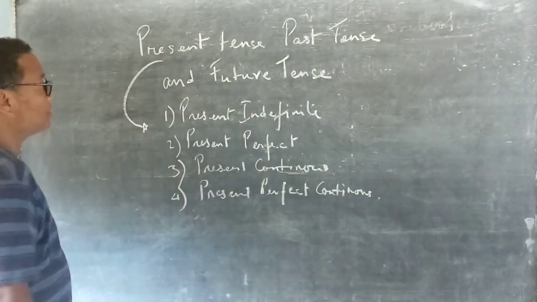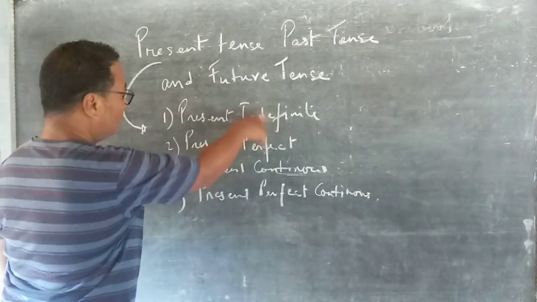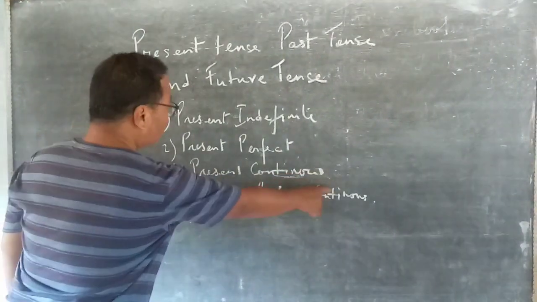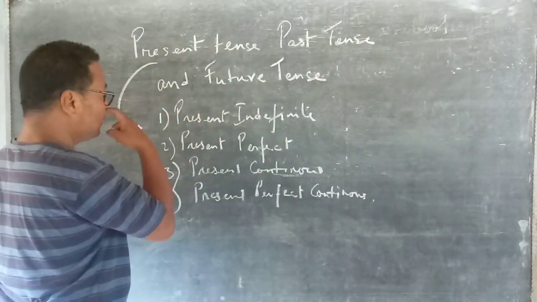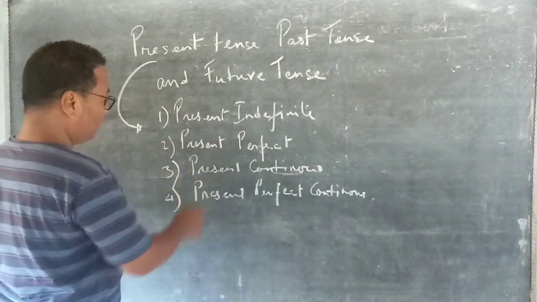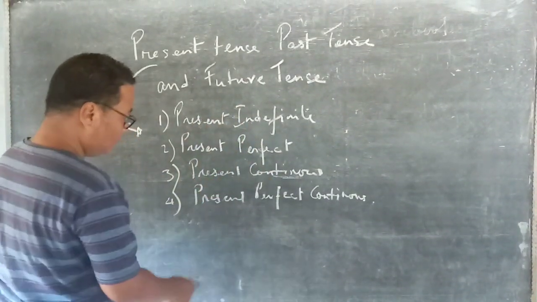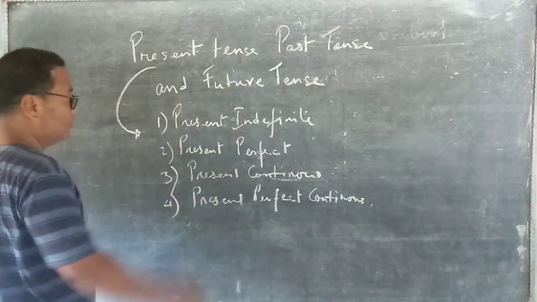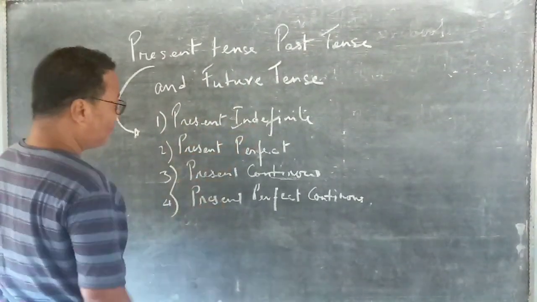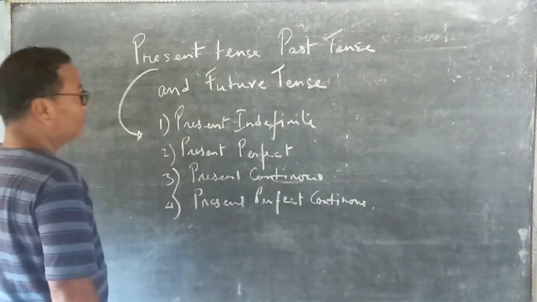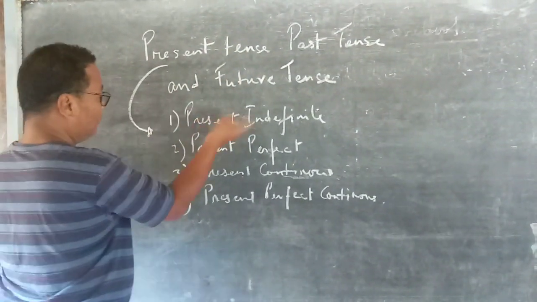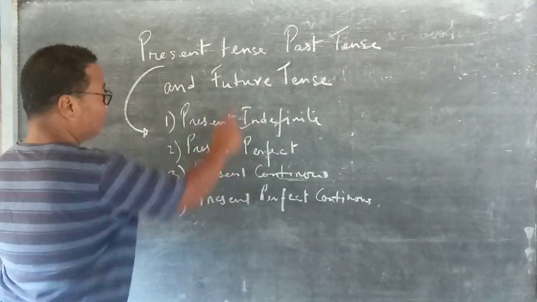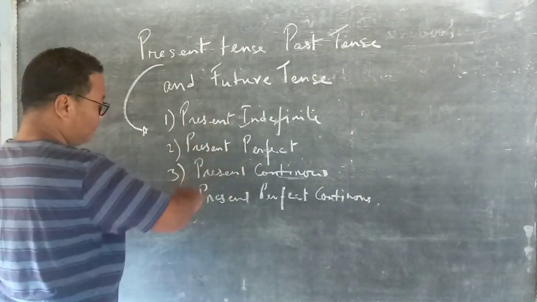In the same way, for past tense, there is past indefinite, past perfect, past continuous, past perfect continuous, and also for future tense there is future indefinite, future perfect, future continuous, future perfect continuous. I will not write about the past tense and future tense, since we can refer to the present tense, which has four different forms. So no need to make a repetition. Just think in your mind that when we come to the past, this will be written as past, past, past, past, and when we come to the future, this will be written as future, future, future, future.